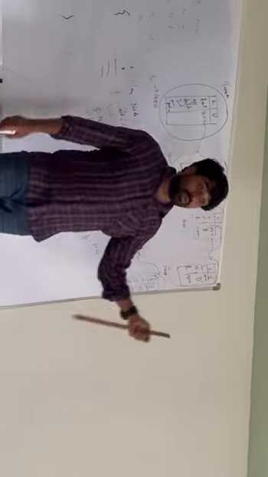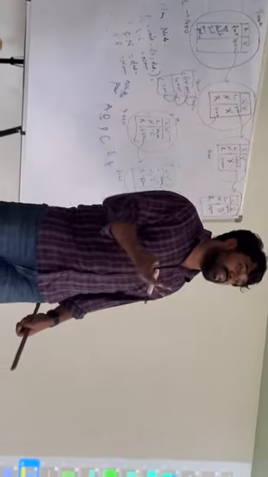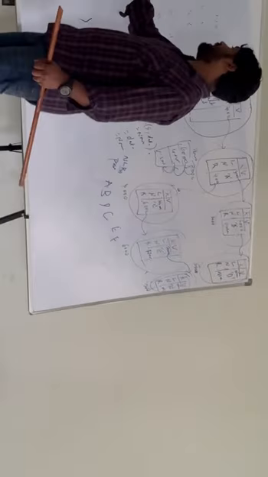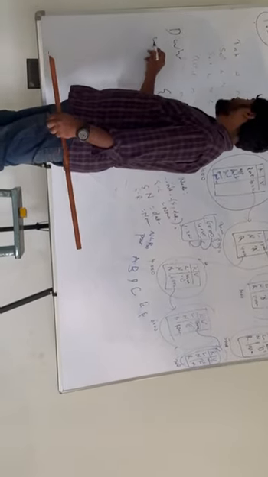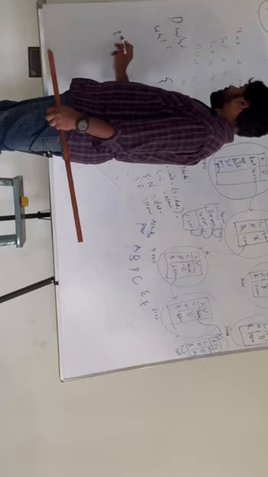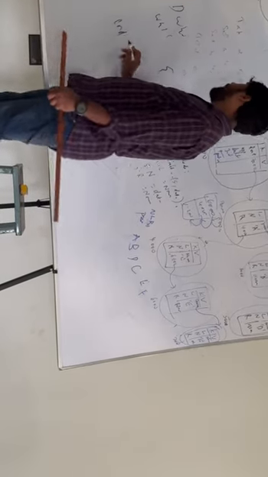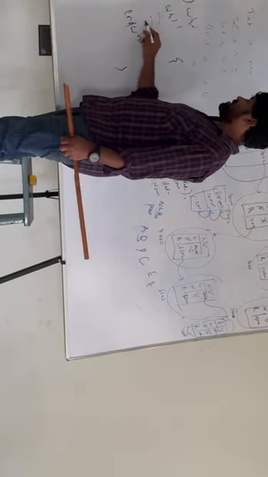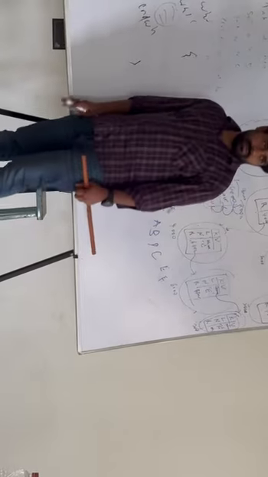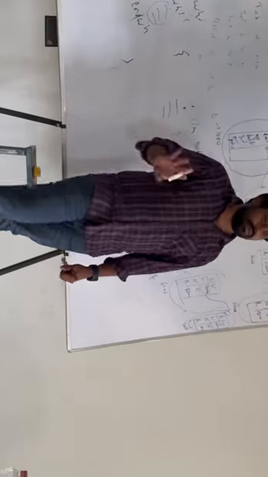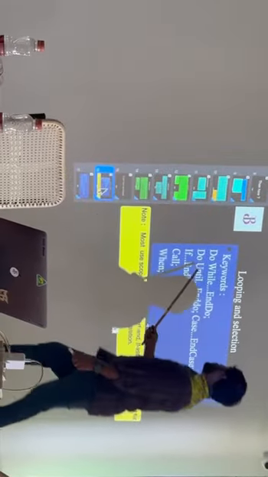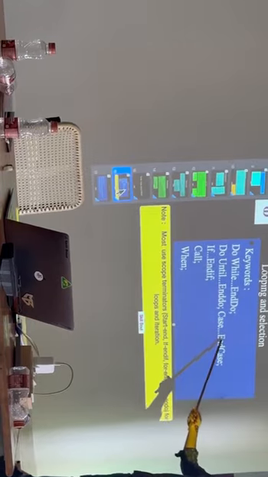But in pseudo code you will not understand where I'm starting and where I'm ending. They told us something like this: if you are writing while, I will write do while, or else just while. When it is ending, I use the end word, end while. That means all the statements coming under it belong to it. Now the keywords: do while, end do, until, end do, case, end case.